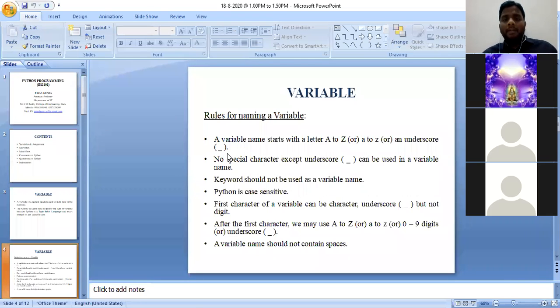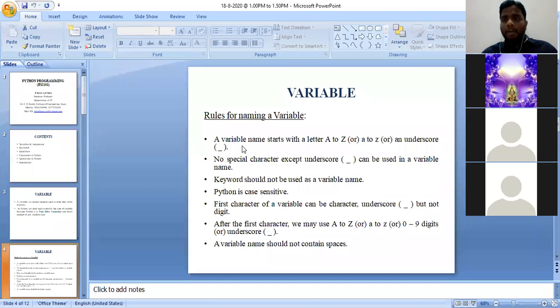More than these three, we cannot start a variable with any other special symbols also. Suppose if you want to start a variable with point, we cannot. If you want to start a variable with underscore, we can. So we can start with A, B, C, D, and so on, irrespective of uppercase or lowercase, and we can start with underscore. Next point, no special character except underscore can be used in a variable name.